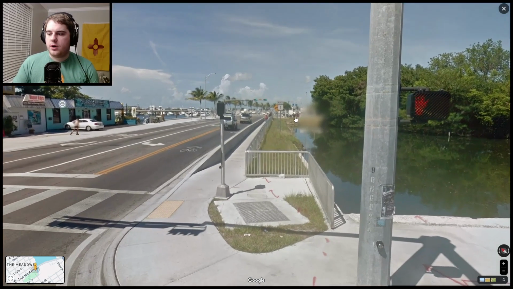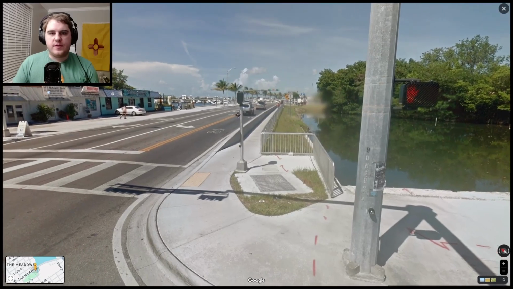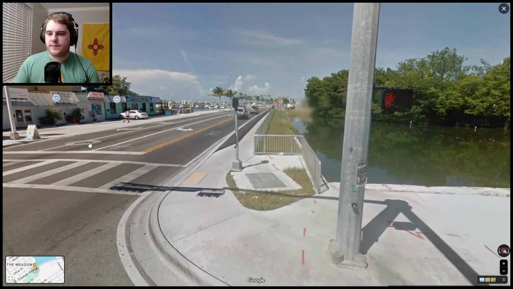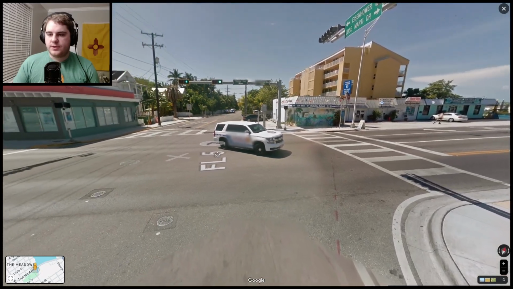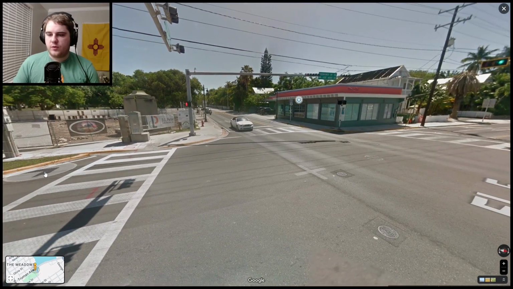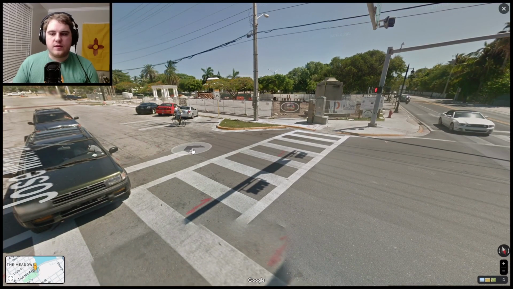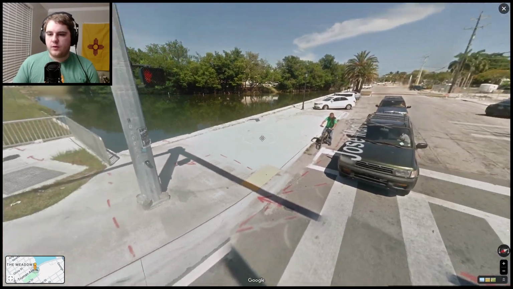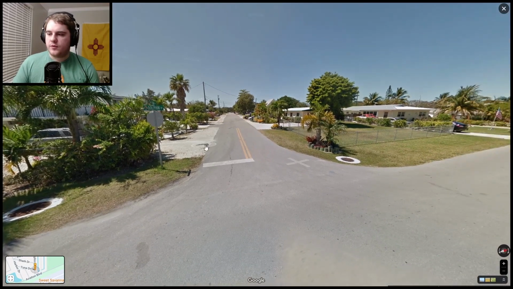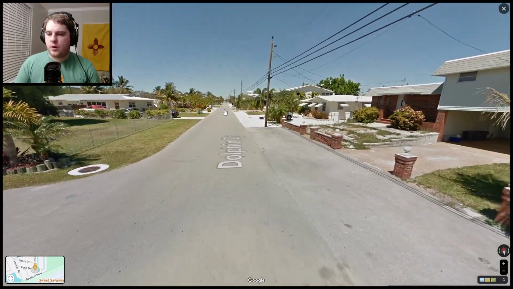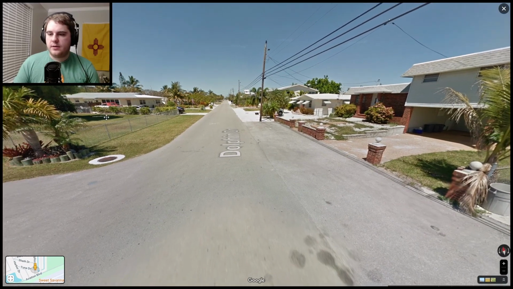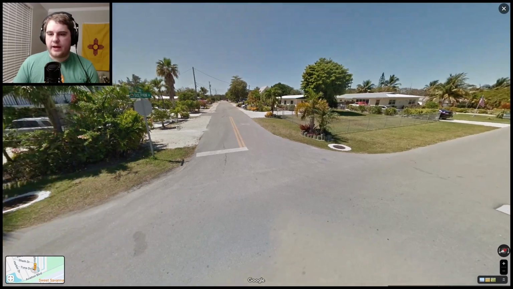Up next, we have the Florida Keys, which, as I explained way earlier, are connected to the mainland by Route 1, as you can see here. This is basically just a long bridge between Miami and all of the different keys that are south of Florida. Similar to the south, we have a ton of palms everywhere, and it just has more of an island feel, just because it is basically an island, and probably is even more flat than the rest of Florida.